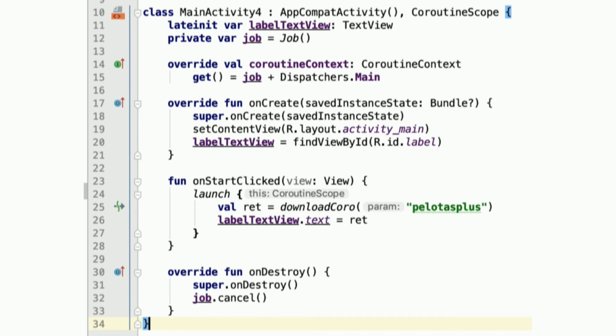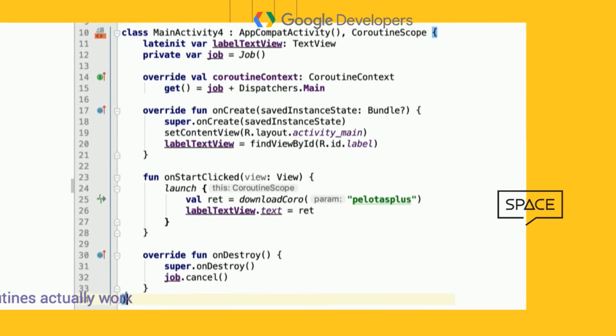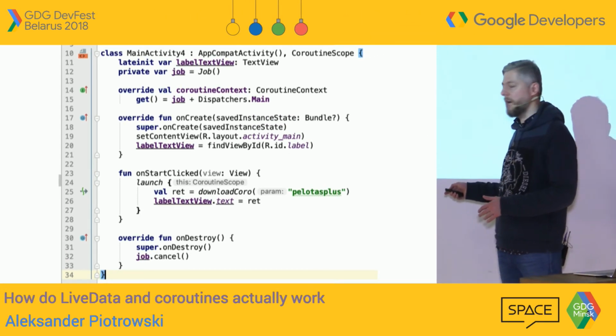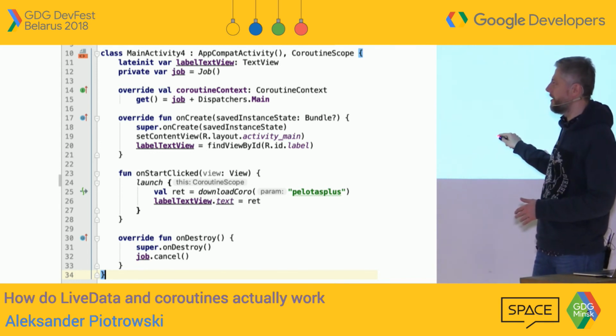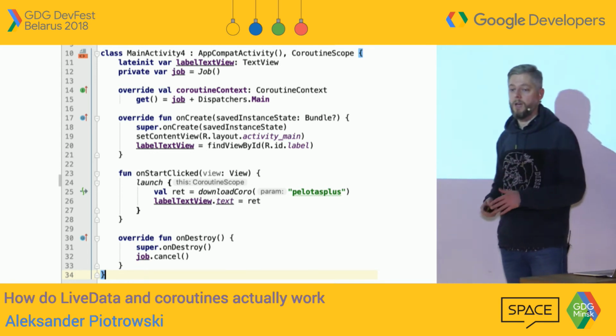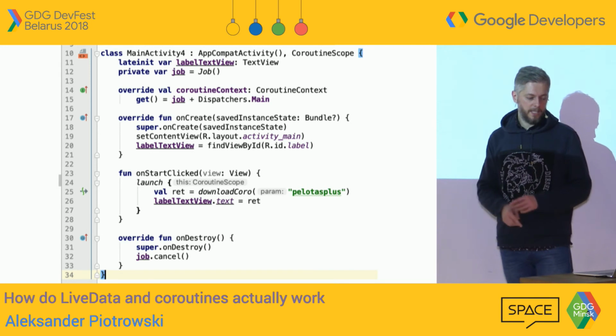Then I don't have to get a hold of a job, and I don't have to provide a global scope, because the scope is being created for me using this context in here. And at the end, of course, I still need to clean up, but it looks a bit nicer, and the configuration part of the coroutine scope is in one line. But still, the ceremony is more or less the same. Something has to be set up, something has to be cleaned up, and the magic is maybe here in the middle, because the rest stays the same. And I think that's the last slide.